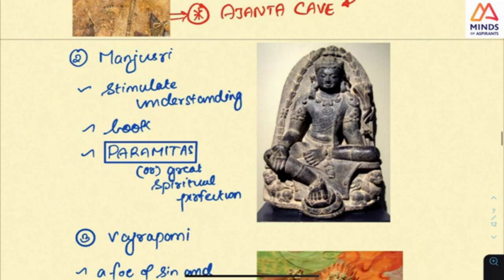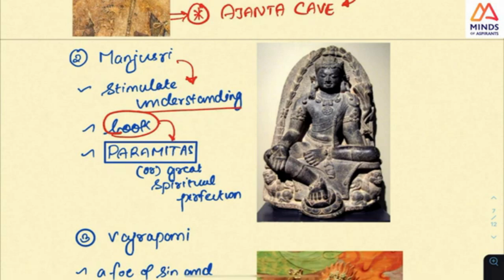Next is Manjushri. See, this is the image of Manjushri. This bodhisattva helps in understanding, and hence is related to the book. In this, what they asked is about paramitas. This is the keyword they asked. What is paramita related to? It is related to Manjushri, or this is a book for spiritual purposes, that is, removing ignorance. Manjushri's work is removing ignorance.